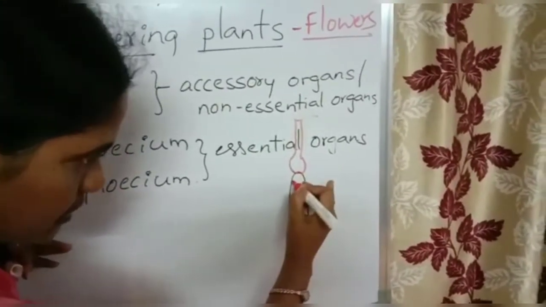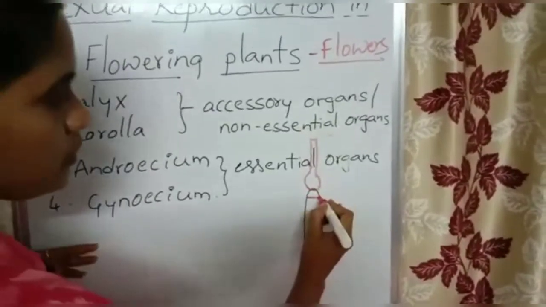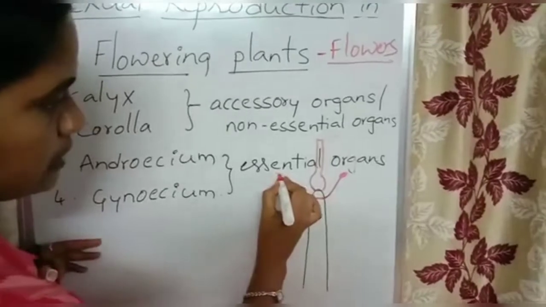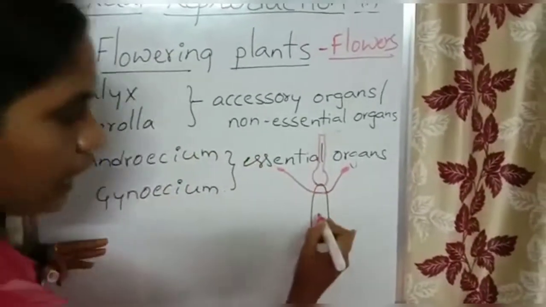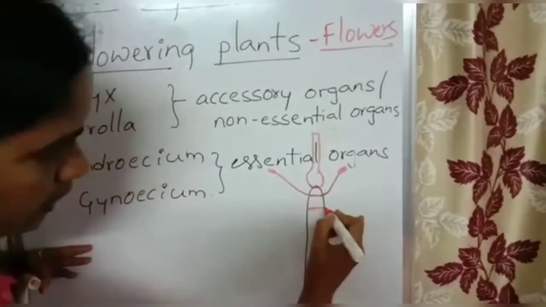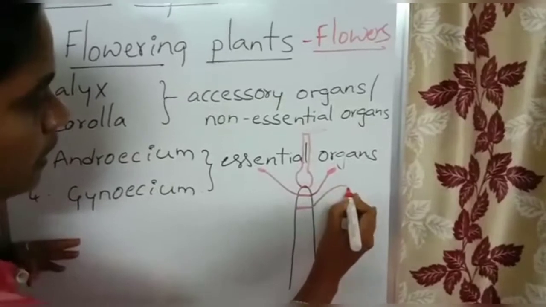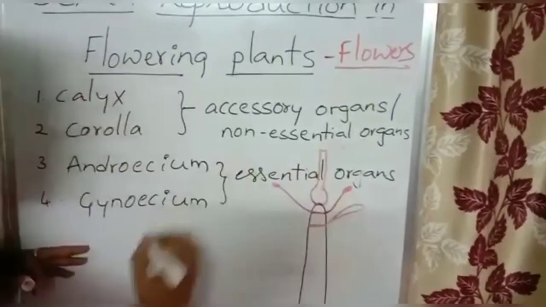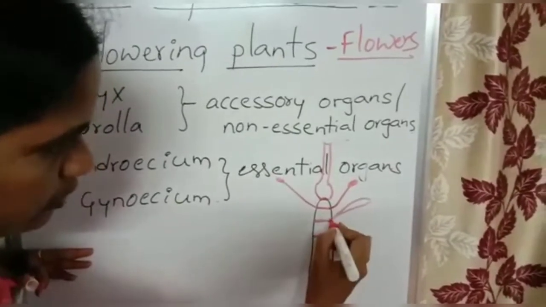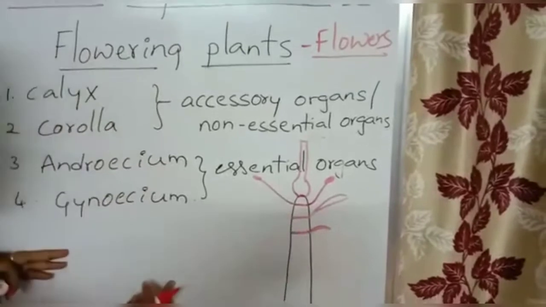Below the apical region, the lower node forms androecium, nothing but stamens. Below that, the node develops other floral parts, the modified floral leaves, which are petals, and the lowest node develops sepals.